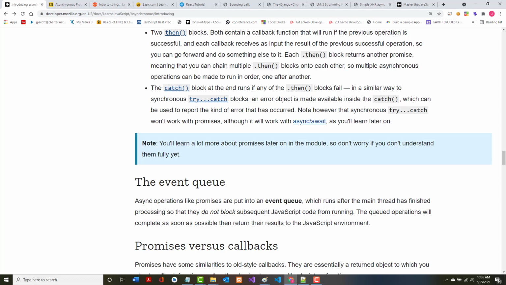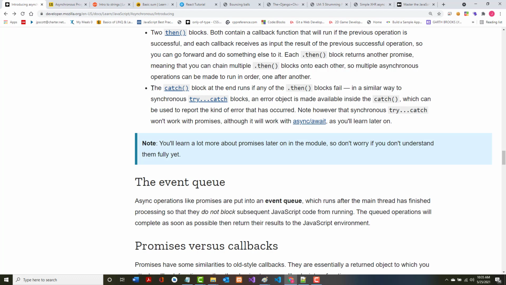As it mentions here, both of these contain a callback that will run if the previous operation succeeded. Each callback receives as input the result of the previous successful operation. That's the chaining. So I'm saying do this, then you're using basically the output of one operation as the input into the next operation. All right.